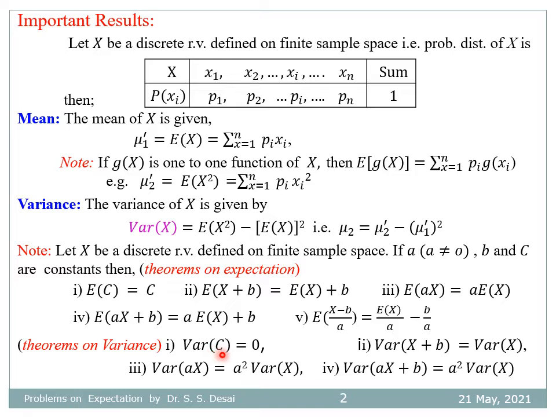And the theorems on variance. Variance of a constant is always 0, that is, variance of c equals 0. Variance of x plus b is equal to variance of x. Variance of a x is equal to a square variance of x, and variance of a x plus b is equal to a square variance of x.